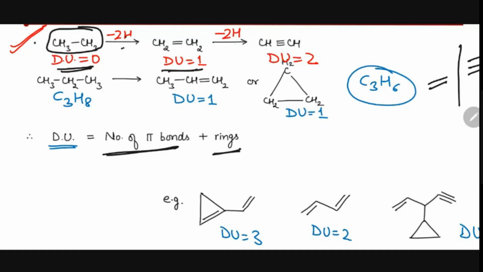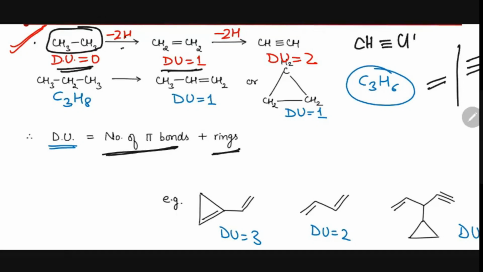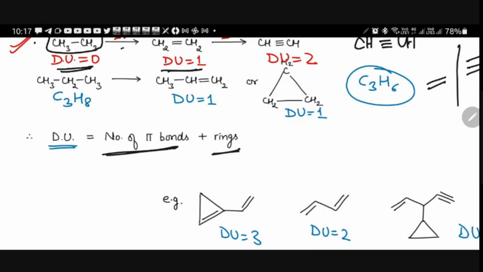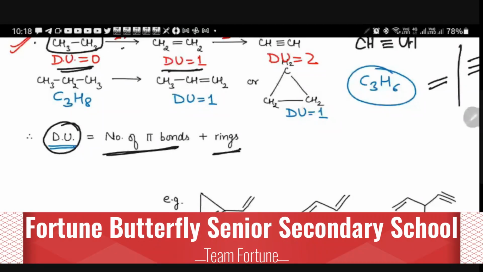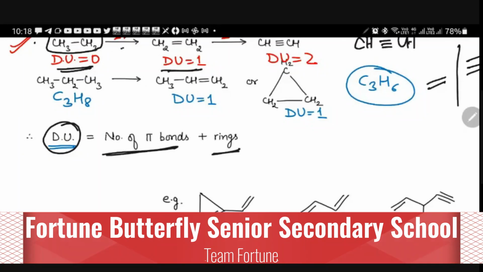If you remove two more hydrogens, it becomes an alkyne. How many pi bonds are here? 2 pi bonds: one sigma bond, two pi bonds. I told you the degree of unsaturation is the number of pi bonds plus rings. Here, are there any rings? No rings. But we have 2 pi bonds, so the degree of unsaturation is 2.